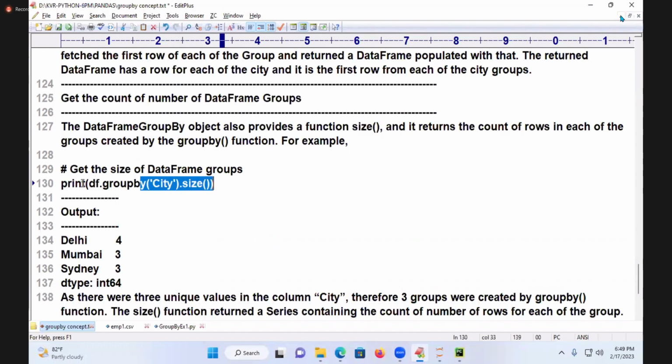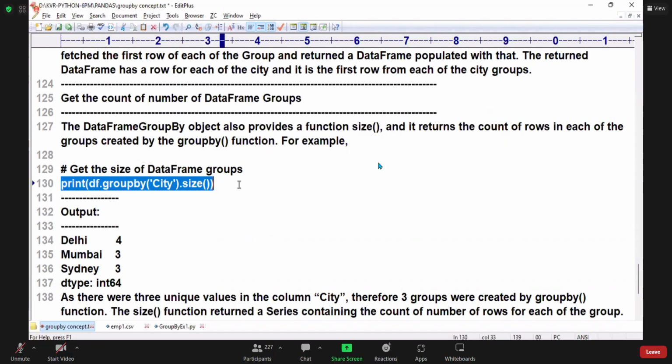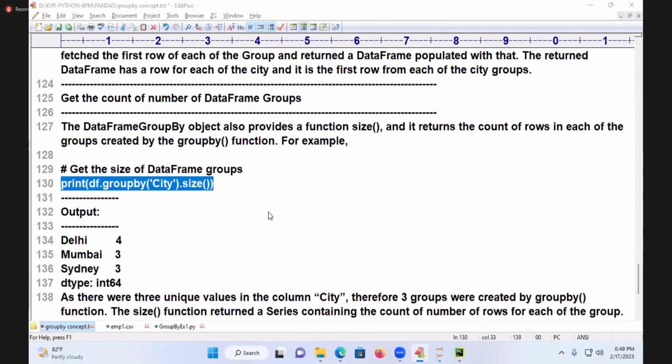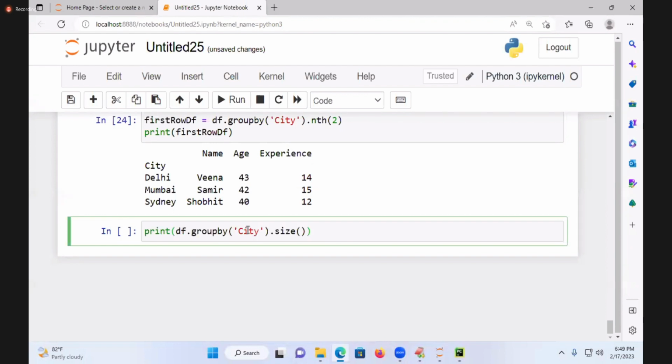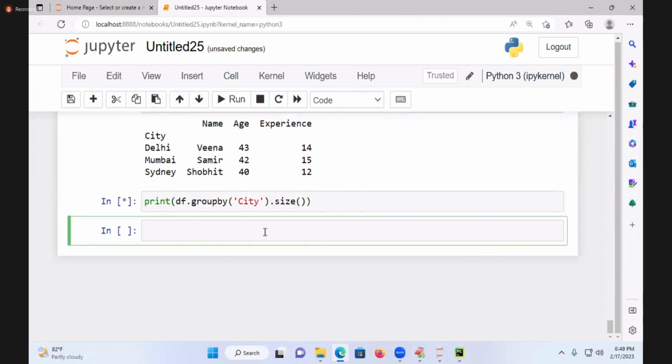Group by city of what size? You copy that. Sir should speak everything. Then only you are happy. Correct? Oh, yes, sir. Like that. Group by city of size.